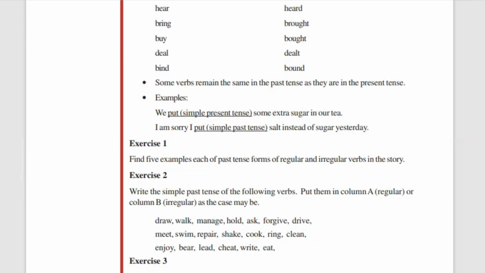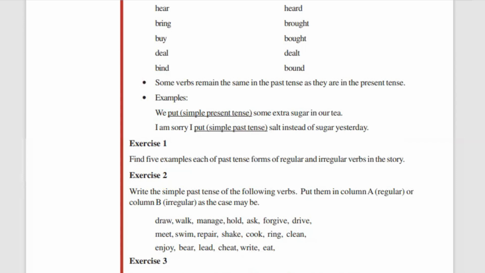To make a simple present tense verb into a simple past tense verb, you need to add just D or ED to the verb. So we can see shock will be shocked, call will be called, reach will be reached, shout will be shouted, leave will be leaved, dive will be dived, like will be liked.